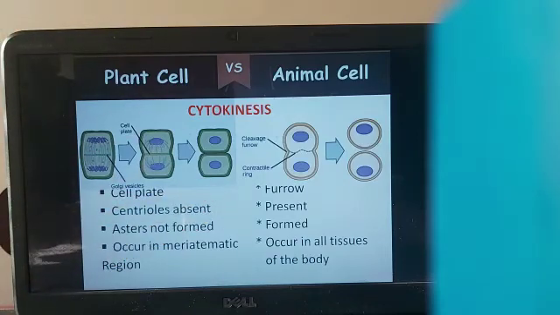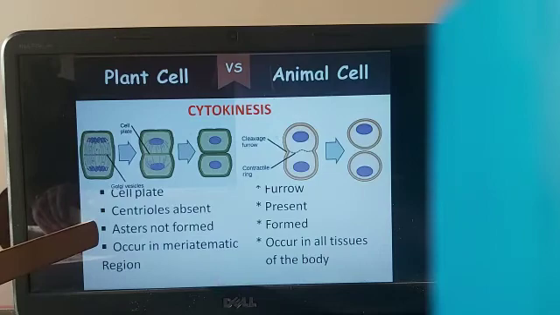In the plant cell, centrioles are absent. As all of you know, in the animal cell, centriole is present. Since centrioles are absent, asters are not formed in plant cells, whereas asters are present in animal cells. Remember, spindle fibers are there in both plant cells and animal cells.